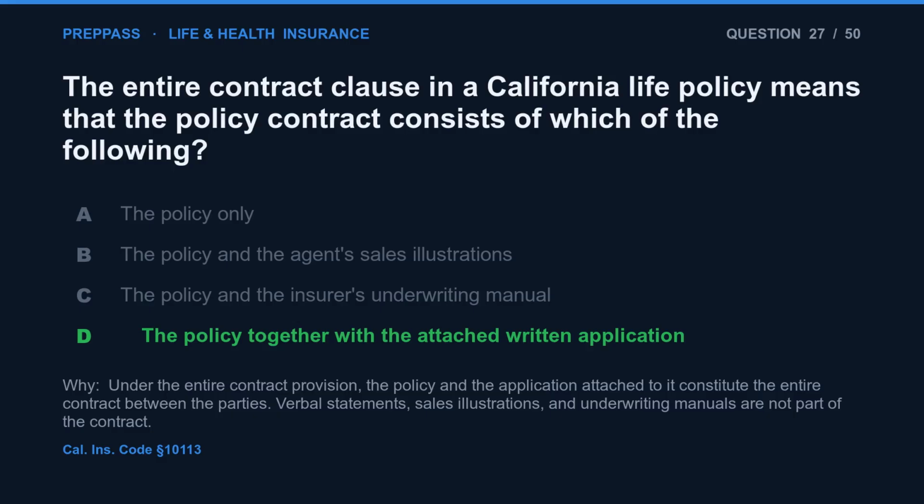The correct answer is D. Under the entire contract provision, the policy and the application attached to it constitute the entire contract between the parties. Verbal statements, sales illustrations, and underwriting manuals are not part of the contract.